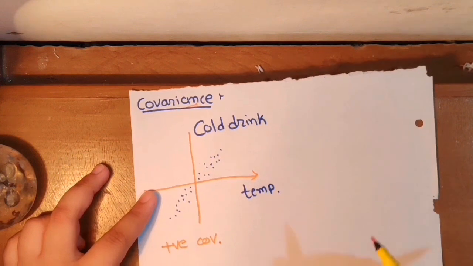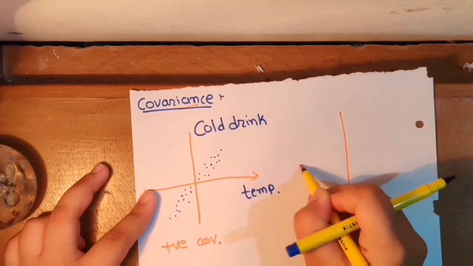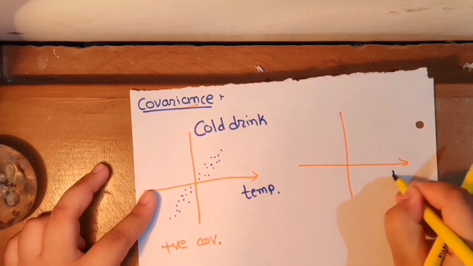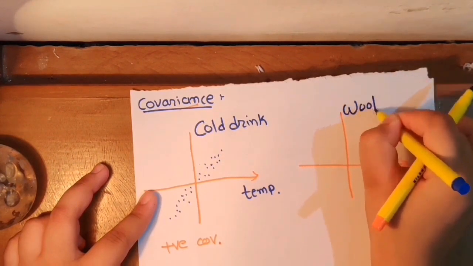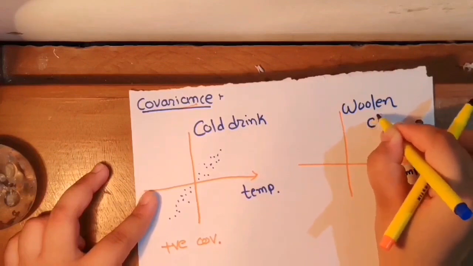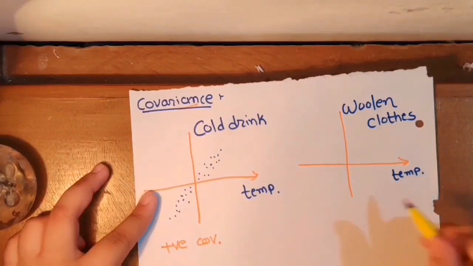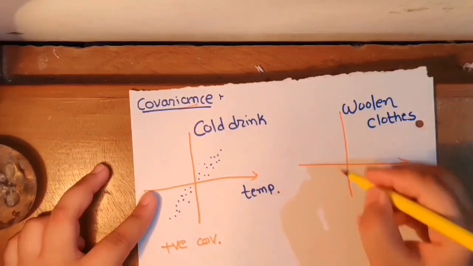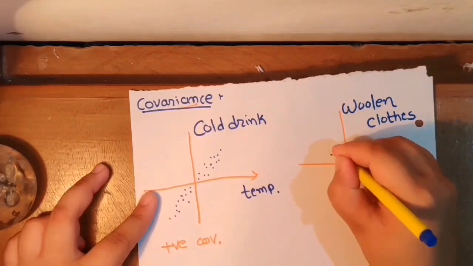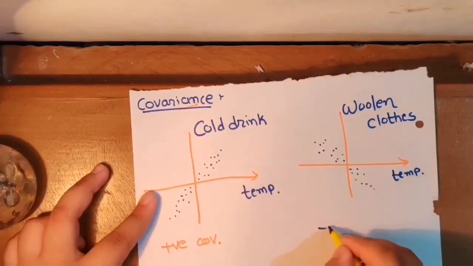As an example, selling of woolen clothes and temperature. So here is temperature and selling of woolen clothes. As temperature decreases, selling of woolen clothes also increases. And as temperature increases, selling of woolen clothes decreases. This is called negative covariance.